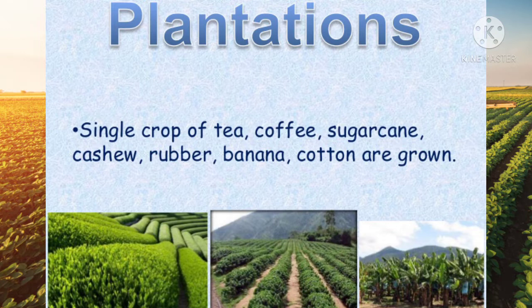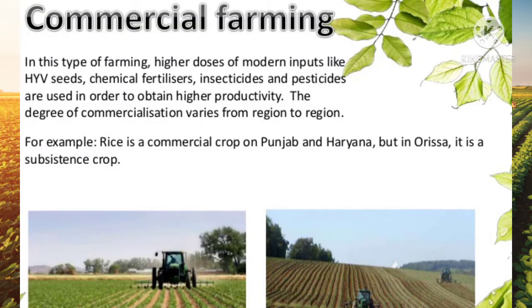If you see, the crops are grown mainly to sell in the market in commercial farming, and also the size of the farm is very large. It is not only about some hectares, it can be more than that. And also we can say plantation is the main activity in the commercial type of farming.